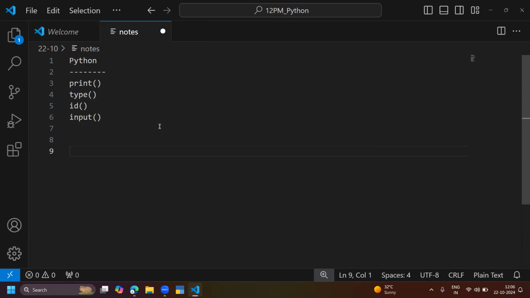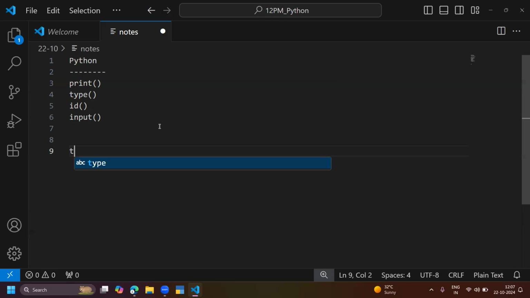The print function prints the content on the screen. The type function gives the data type of a particular variable. ID is the identification, something like the location of the variable. And input takes the input from the user. When the user enters some data, that data is stored in the variable, and I can pick up the data by this input method.